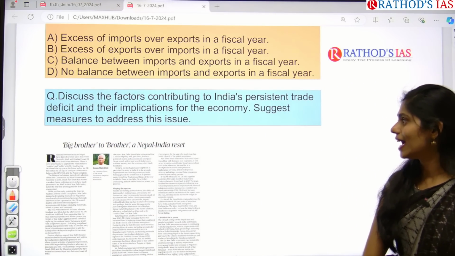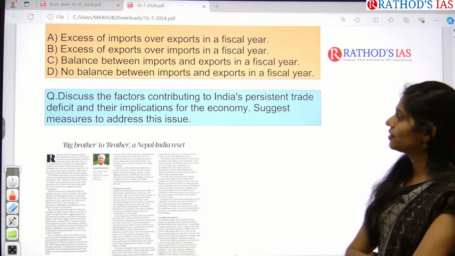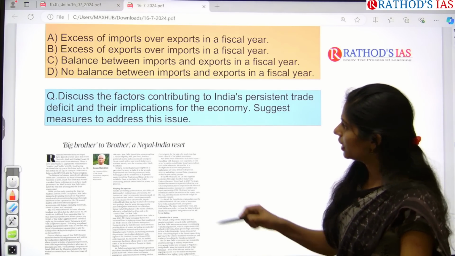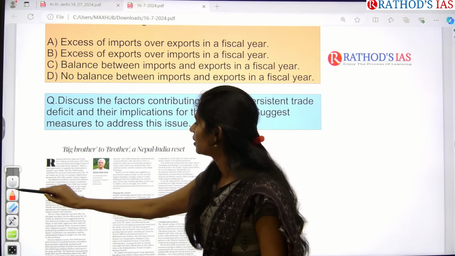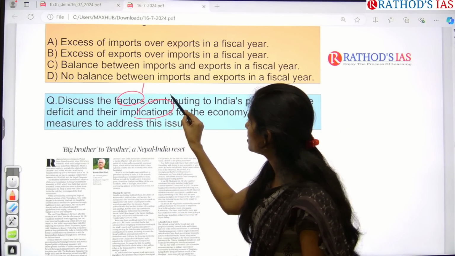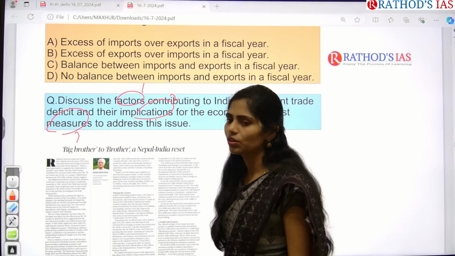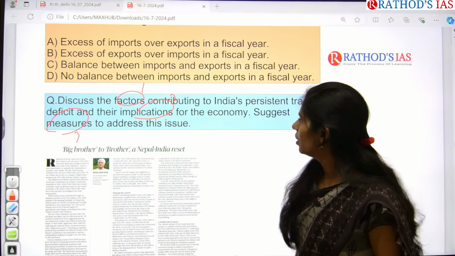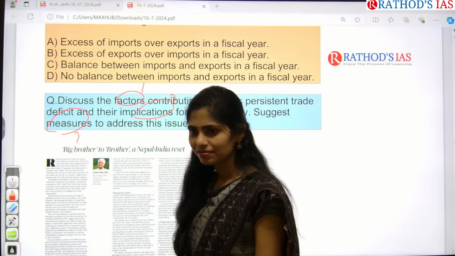So how can you write the answer? In the introduction you can write about trade deficit, and in the body the first part is factors, the second is implications, and the third is measures. There are three sub-questions in the single question. Okay, factors, implications and measures. Done?